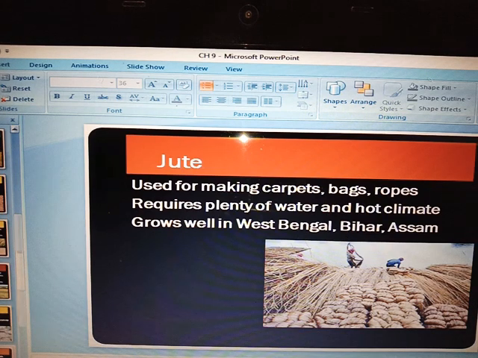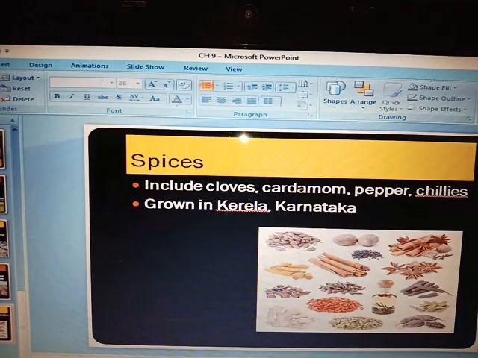Next cash crop is spices. Many are there. Spices are there, oil seeds are there, then cotton, then tea, coffee, many are there. Spices add flavor in the food. Here is the picture of spices.